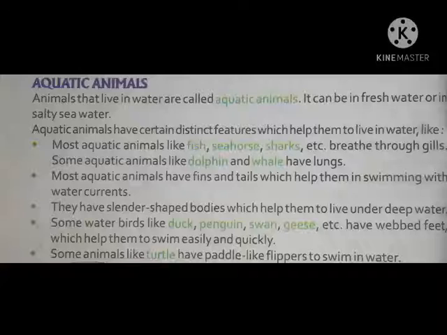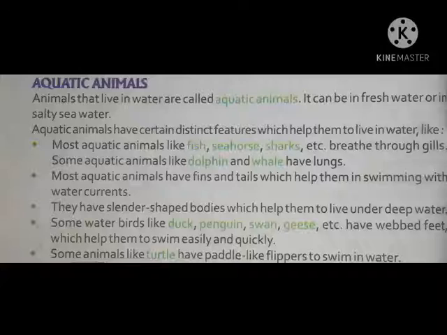Most aquatic animals have fins and tails which help them in swimming with water currents. They have slender shaped bodies which help them to live under deep water. So the aquatic animals have slender shaped bodies, and these slender shaped bodies help them to live under deep water. These are some adaptations also.